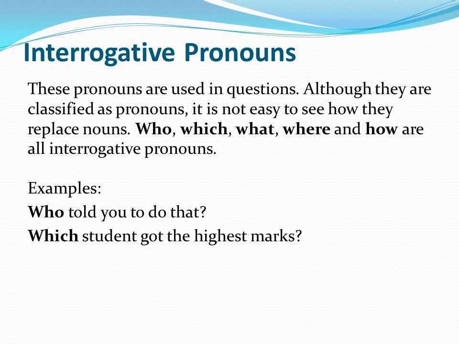Now, who is the interrogative pronoun. And why are we calling it interrogative? Because it is asking a question. Like in previous slides, we had done sentences. So, whenever there was a question, it was called an interrogative sentence. Similarly, whenever there is a question and whenever we use words like who, which, what, where and how, these are all interrogative pronouns. These are all used in questions.